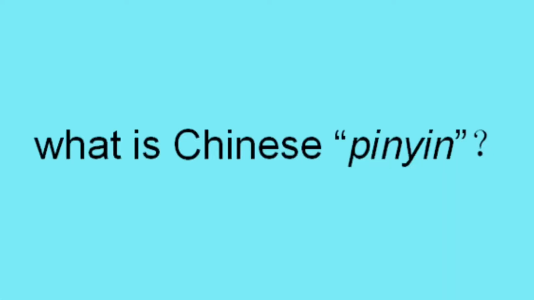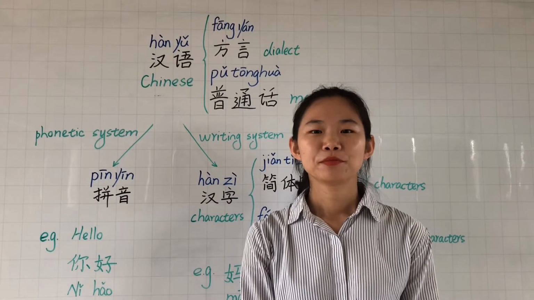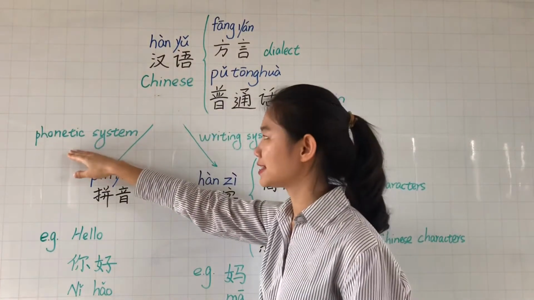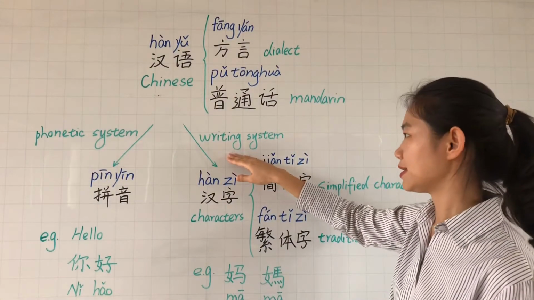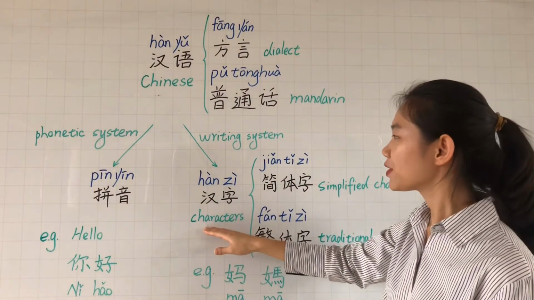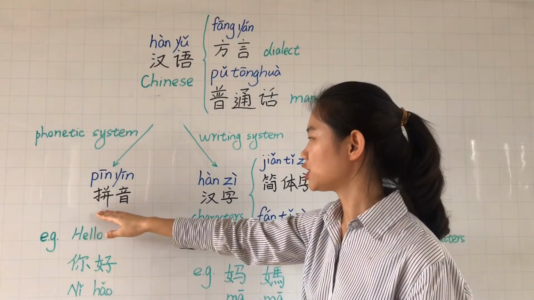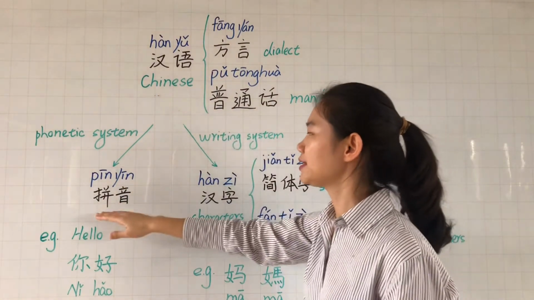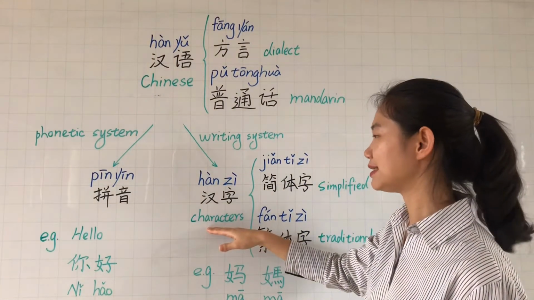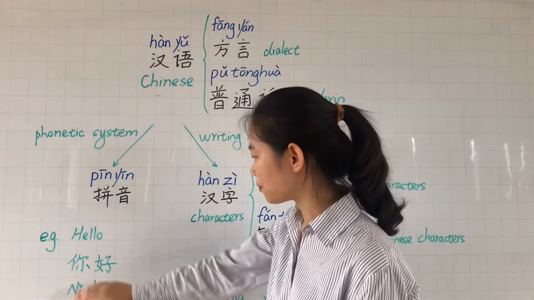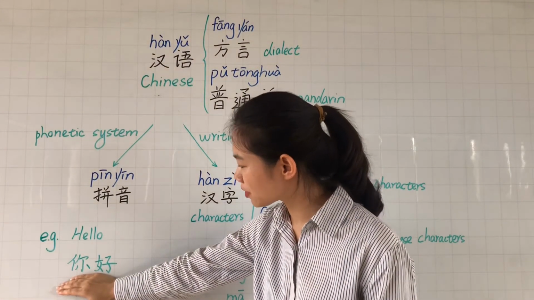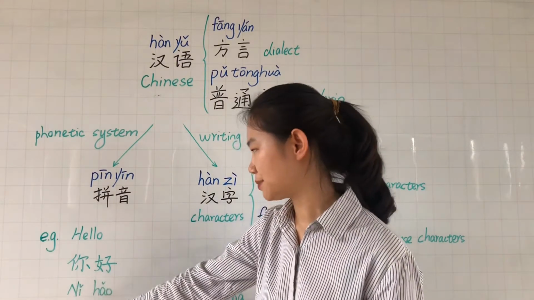Okay. The third question is, what is pinyin? Before we already knew in Chinese it has two systems, the phonetic system and the writing system. In phonetic system, we use pinyin to read the Chinese characters. So pinyin is the pronunciation system of the Chinese. Pinyin was created to help us read the Chinese characters in an easier way. For example, these two Chinese characters, if you didn't learn it, you cannot tell how to pronounce it, right? So now you need pinyin.